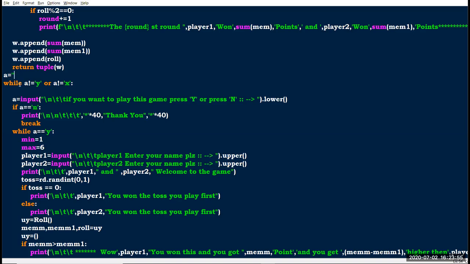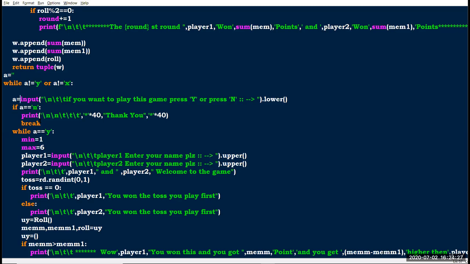Then after that I am going to compare the value: while a not equal to y or a not equal to x. After that I am using a as an input. Normally if you give an input statement, it gets a string value. So if you want an integer or float, you have to convert it here. If you want an int value, you have to give int.